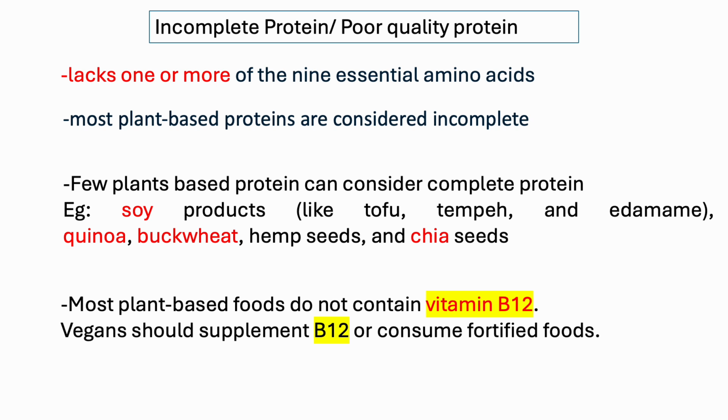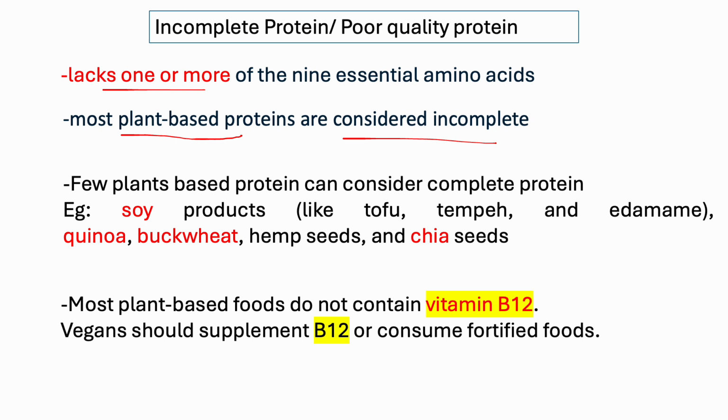What about incomplete protein or poor quality protein? As I said earlier, to have a complete protein, it must contain all 9 essential amino acids, but here there is a lack of one or more of the 9, and most plant-based proteins are considered incomplete protein.